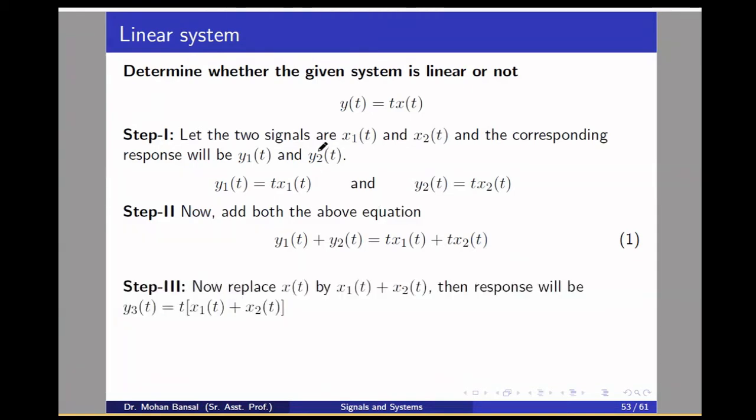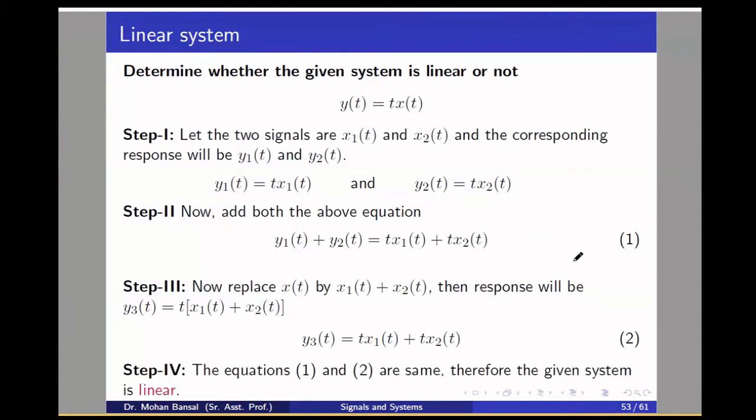Similarly, next we replace x(t) by x1(t) plus x2(t). So we get y(t) equal to t times (x1(t) plus x2(t)), and finally t x1(t) plus t x2(t), which is equal to equation 1. Both equations are the same, therefore the system is linear. You have to check whether y3(t) is equal to y1(t) plus y2(t) or not. Okay, if I change something in this question, if instead of t x(t) we write some constant c here.